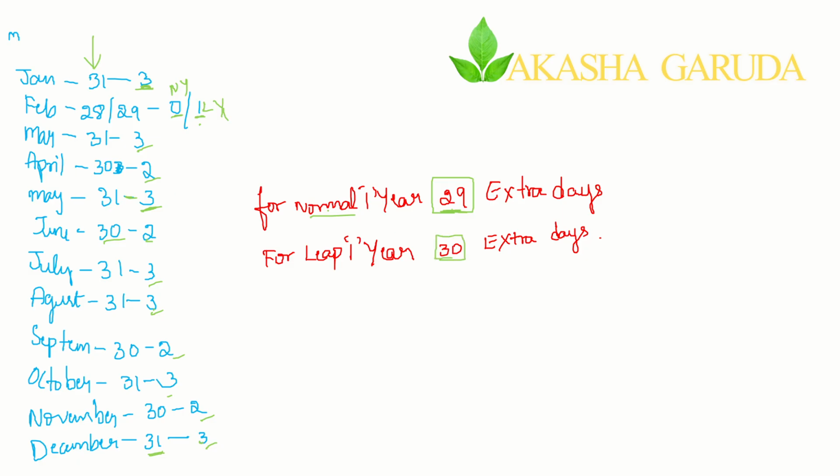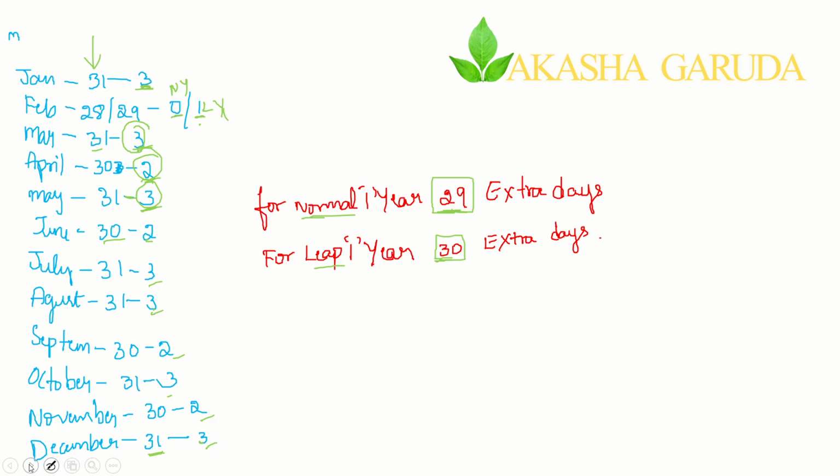So this particular part you need not remember, you just have to remember this particular table, like 31 minus 28 is 3 for March. If you just remember these numbers, it is not a code, it is entirely basic mathematics. You are just subtracting 28 from the total number of days in a month to get the extra days. Those extra days are important to simplify finding the exact day for any given date. Now see here, a normal year has 29 days and a leap year has 30 days. I hope you have understood this part of the concept.